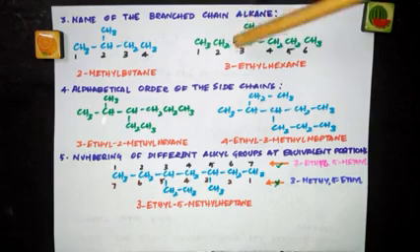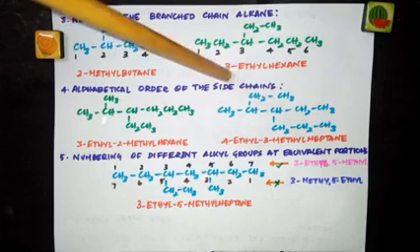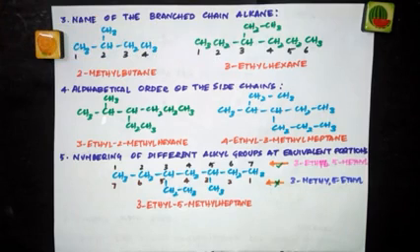So hexane. In 3rd position I have ethyl. So 3-ethyl hexane. The name of the substituent is separated from its locant by a hyphen. You have to put a hyphen between the locant and the substituent. So 3-ethyl hexane is the name of this compound.